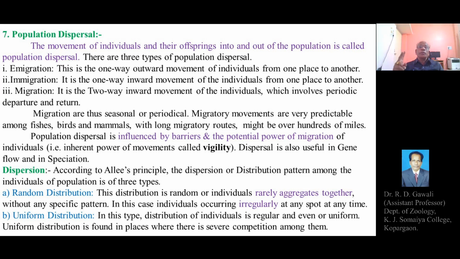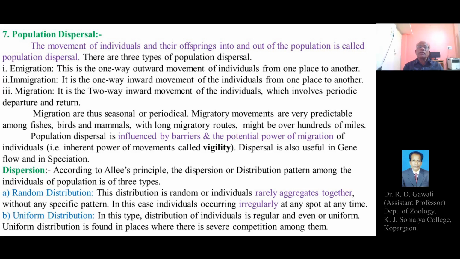Two-way movement of the individuals means the individuals can go out and can come back into a particular region periodically, which is called migration. Migration is a two-way movement of the individuals which involves periodic departure and return of the individuals in a population. Migrations are thus seasonal or periodical.